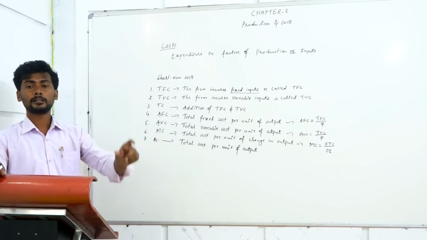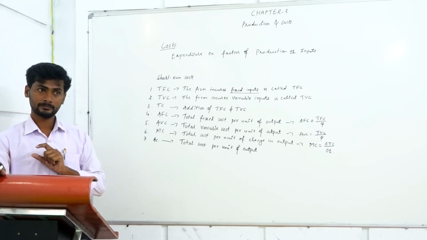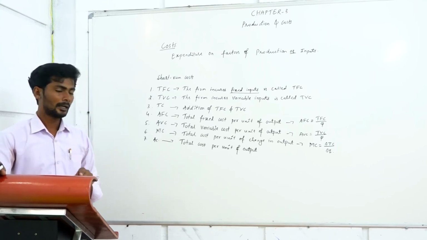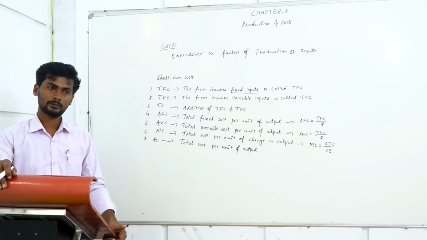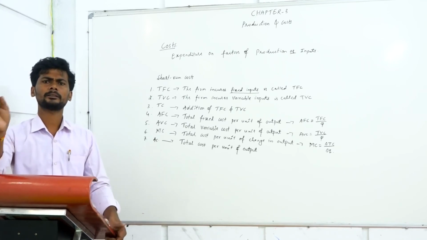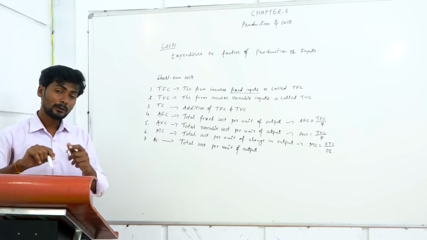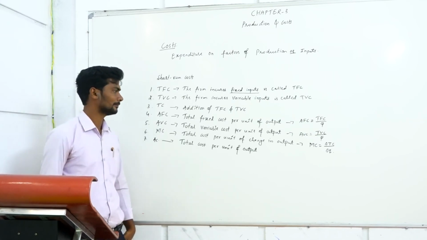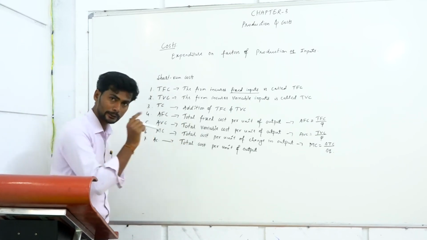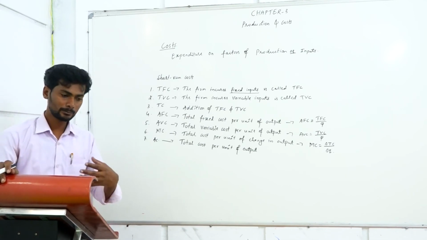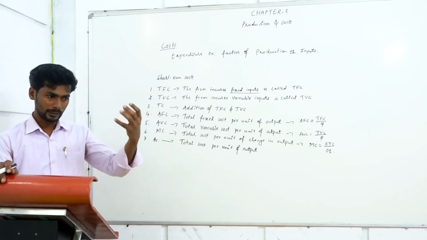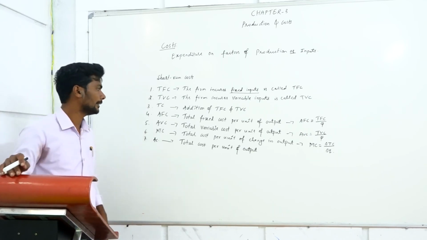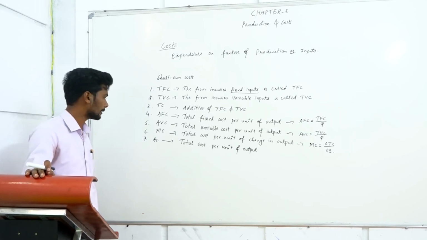Let me say that there are 10 units that the firm is producing. The firm produced the first unit, and the cost of the production of that first unit is, let us say, 10 rupees. And what is the cost of the second unit? That is known as AFC, total fixed cost per unit of output. How much of that cost is incurred for every unit of output? So that is known as AFC, which means average fixed cost.